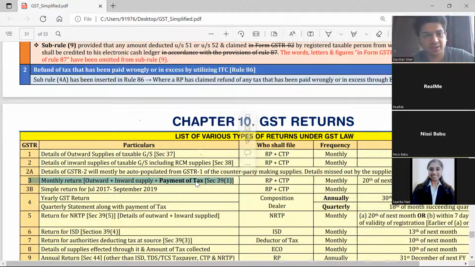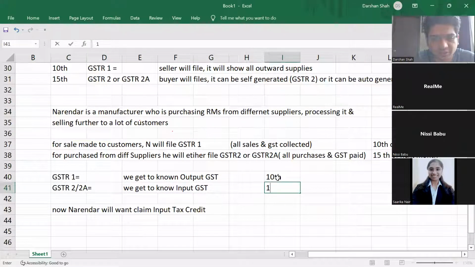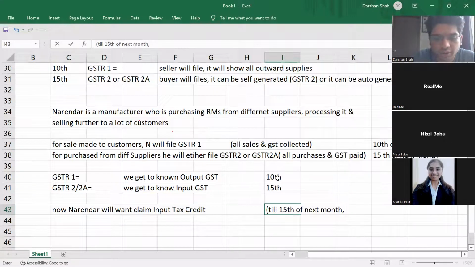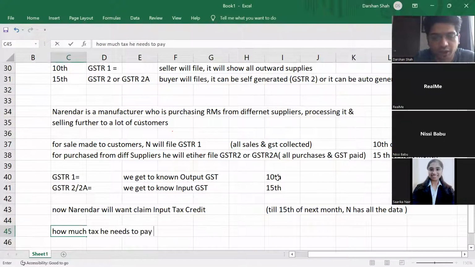Okay. So now third is, once I get these two, this I have done on 10th of next month, this I have done on 15th of next month. So till 15th of next month, Narendra has all the data, right? So now what will he do? He will see how much tax he needs to pay to the government.